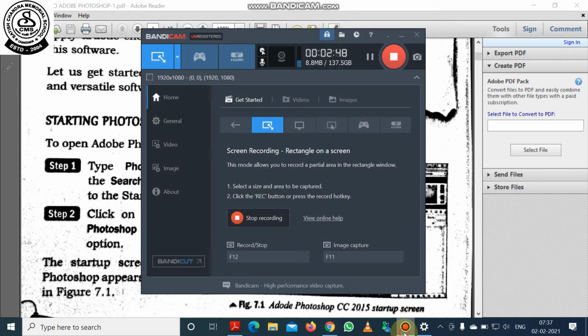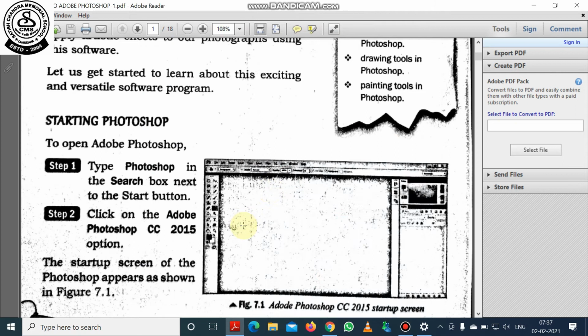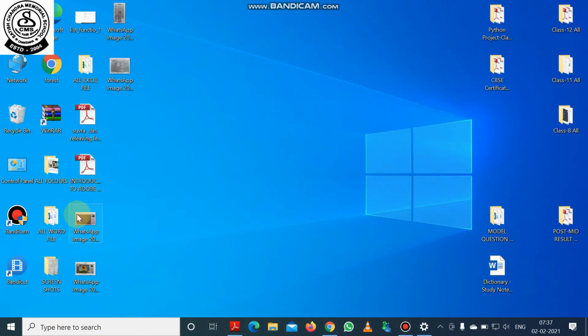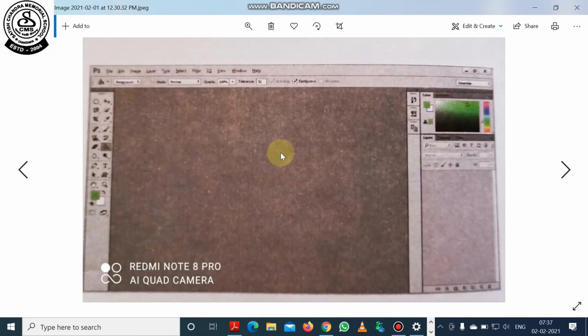So student, you see that this is the starting window of Adobe Photoshop. I've downloaded another window. You can see that this is the starting window of Adobe Photoshop, where you can see the many parts of the starting window.